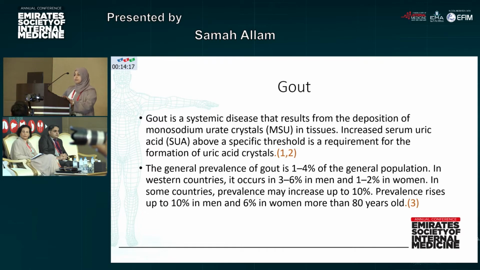Gout is considered the most prevalent arthritis all over the world, with a prevalence of 1 to 4% of the general population. In Western countries, it may reach 3 to 6% in men and 1 to 2% in women. In some countries, this prevalence may increase to up to 10%.